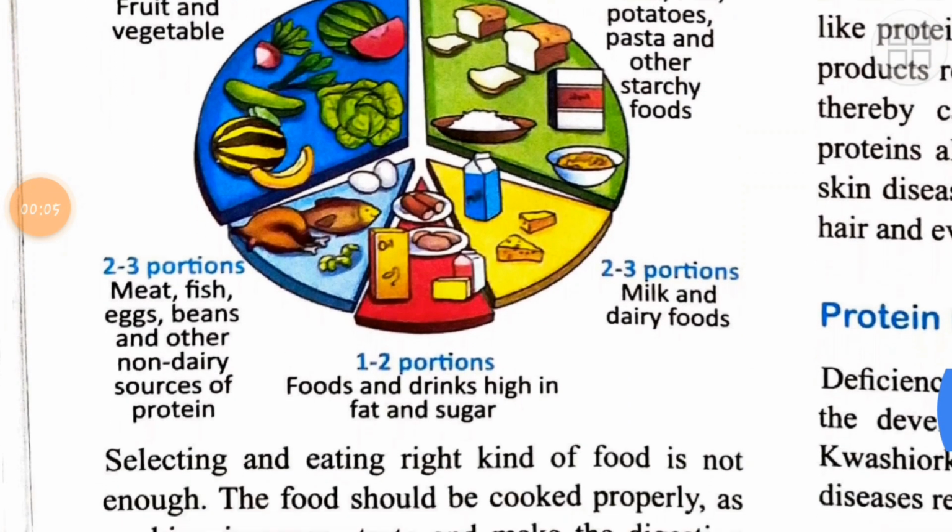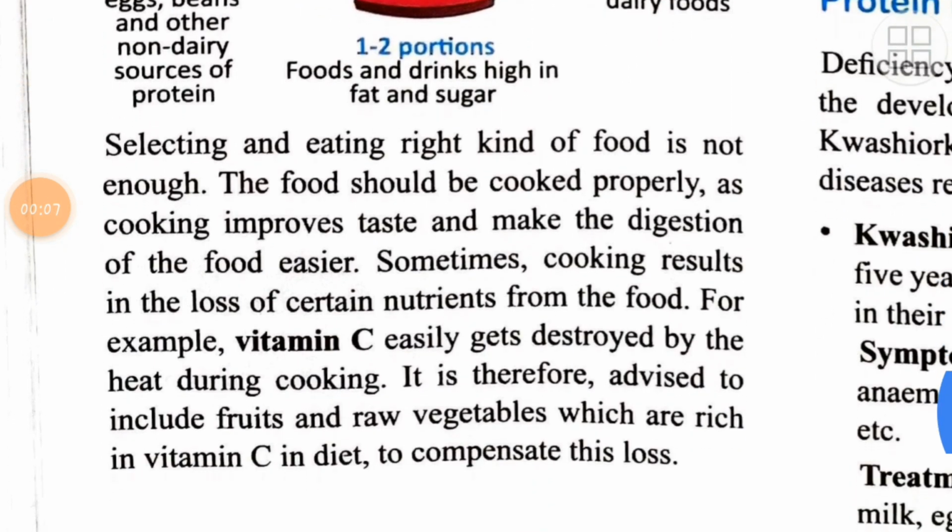Okay, and now let's come down. Selecting and eating the right kind of food is not enough. The food should be cooked properly. Why? Because it improves the taste and it makes the digestion of the food easier. Sometimes cooking results in the loss of certain nutrients, because we know overcooking results in the loss of nutrients from the food. For example, vitamin C gets easily destroyed by heat during cooking. So it is advised by the doctors to include fruits and vegetables which are rich sources of vitamin C.